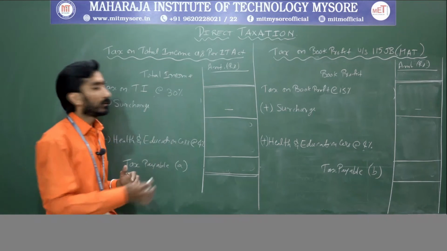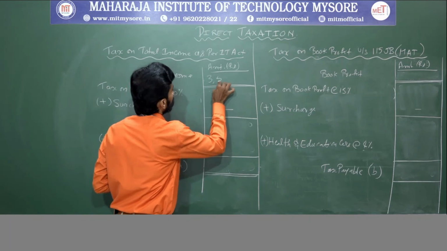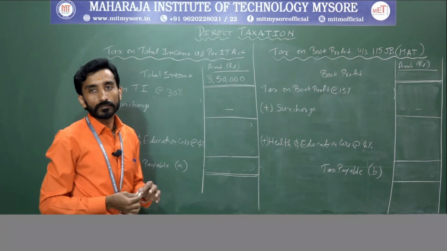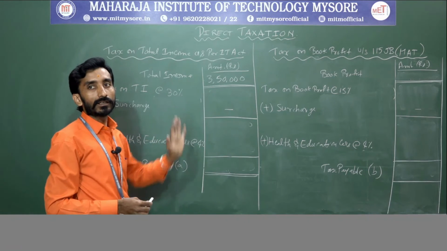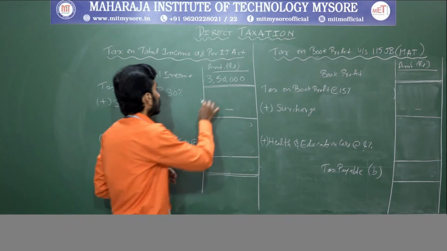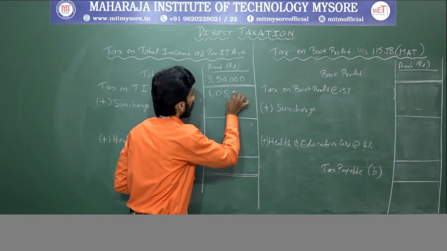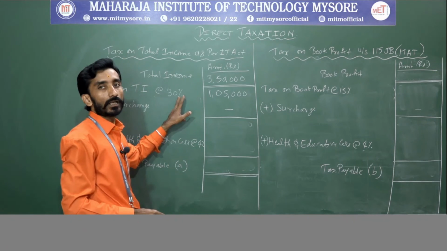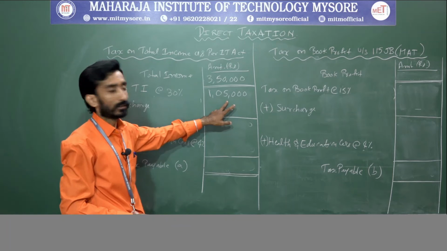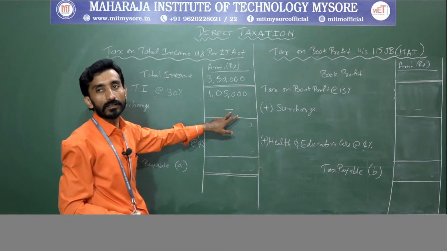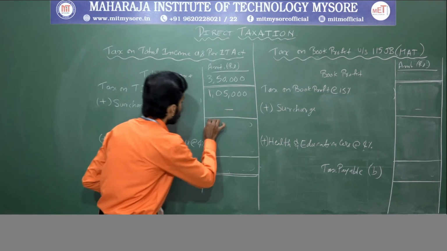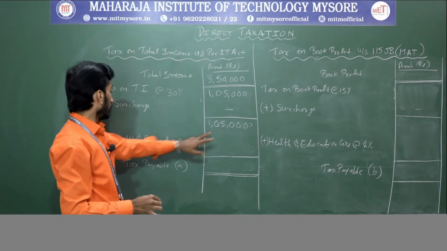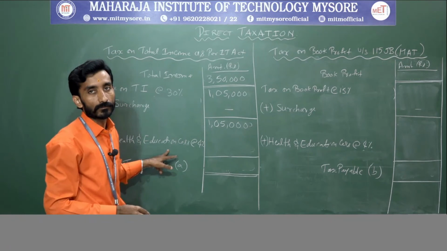So 3,50,000 they have given, 3,50,000 is the total income. On this you need to calculate 30%, right? So 30% is 1,05,000. Again surcharge is nil. Clear? So same value will be taken. On this value you need to give cess.